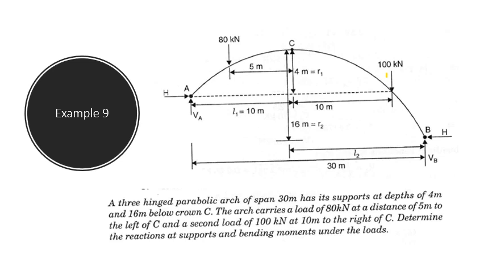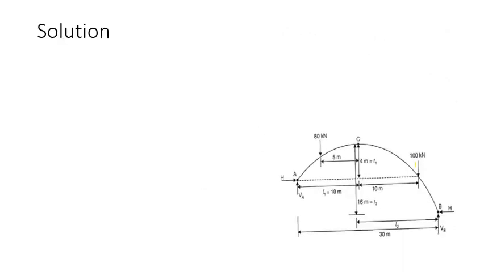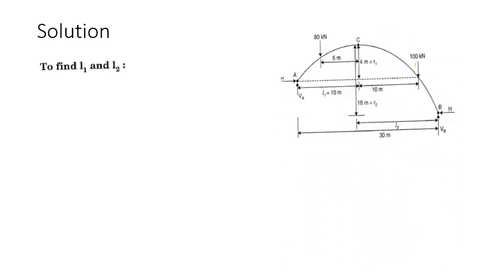Okay. So next we have to find out L1 and L2. To find L1 and L2, apply the formula: L1 by L2 is equal to under the root R1 by R2. R1 is 4, R2 is 16.